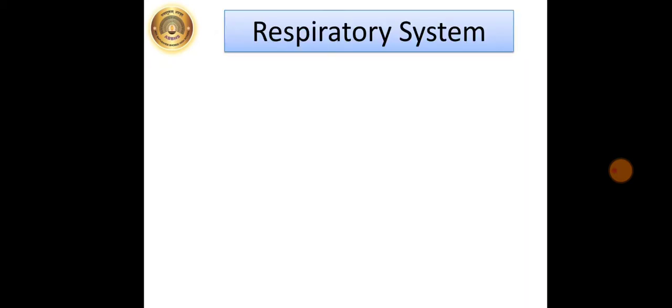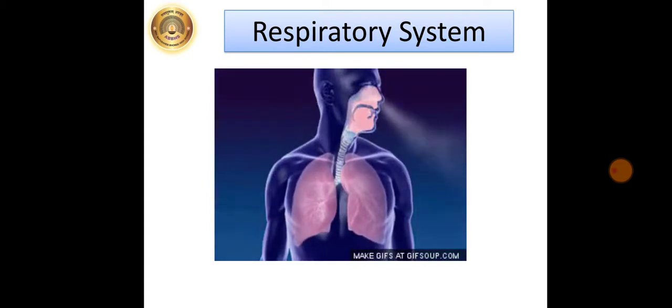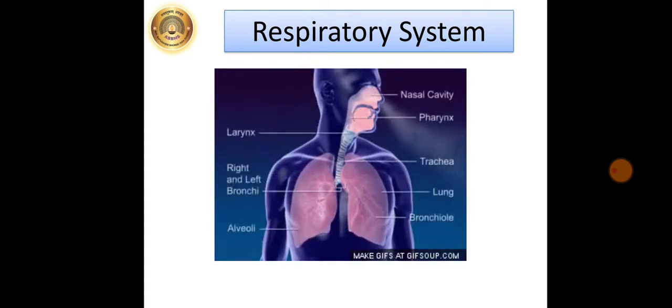Which life processes are essential for production of energy required by body? Nutrition and respiration are the two processes which are essential for production of energy required by body. Students, you have already learnt about the respiratory system in the previous lesson.